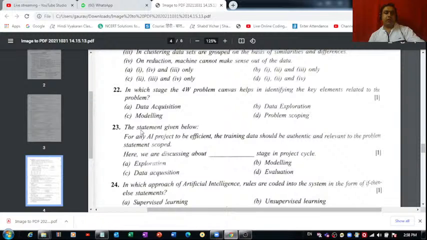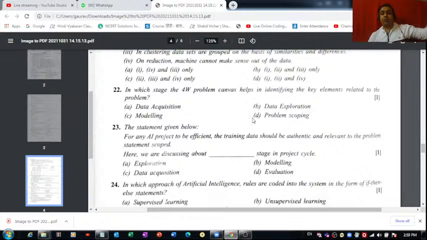In which stage does the 4W problem canvas help in identifying the key elements related to the problem? Data acquisition, data exploration, modeling, or problem scoping. You know, it is referring to those 4Ws: who, what, why, and where. Right. So what do you think is the correct option for question number 22? So it's problem scoping. That is absolutely right.